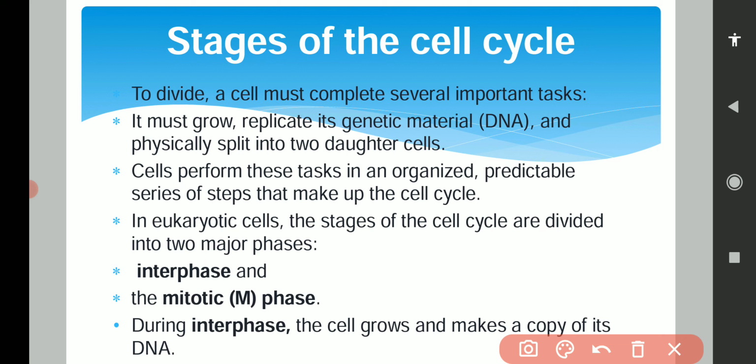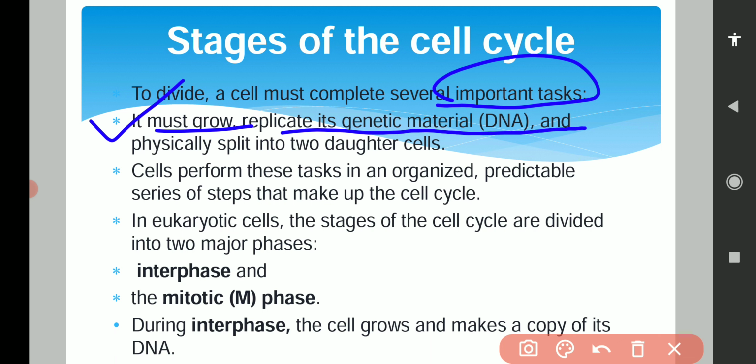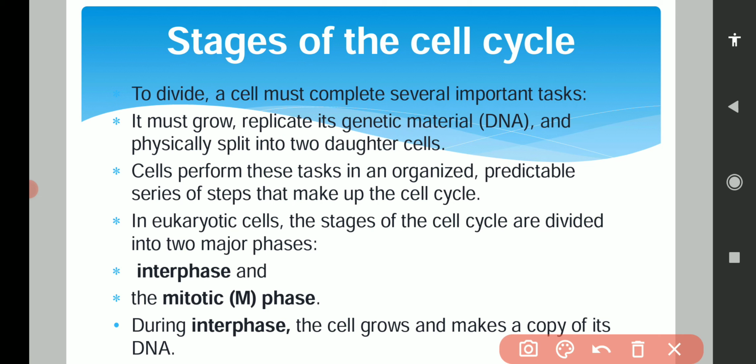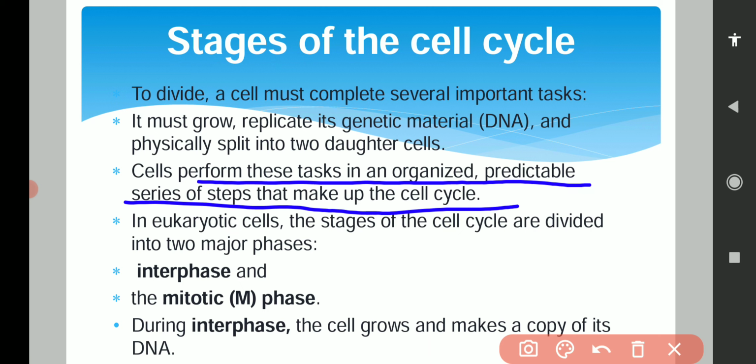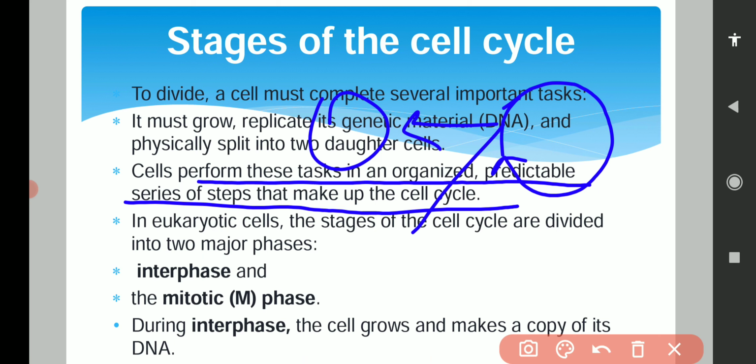For the purpose of division, a cell has to complete several important tasks. What are these tasks? The first task is that it must grow, replicate its genetic material, and physically split into two daughter cells. The second is that the cell performs these tasks in an organized, predictable series of steps that makes up the cell cycle. So basically, the cell cycle is a series of events which a cell is required to complete in order to divide itself and form two exactly looking cells.